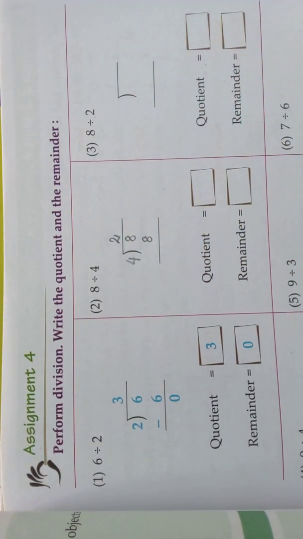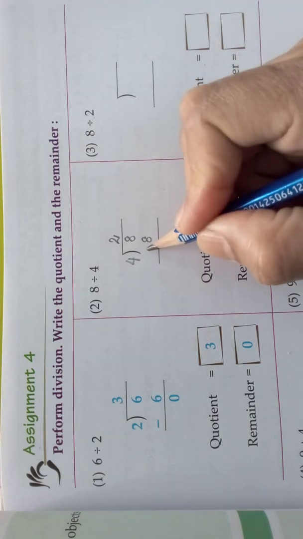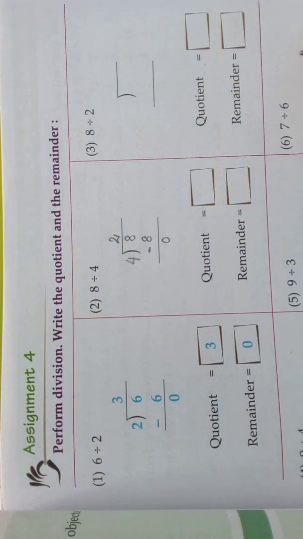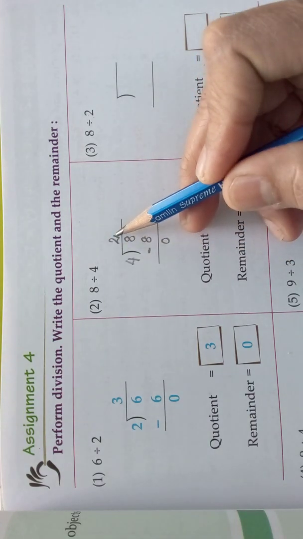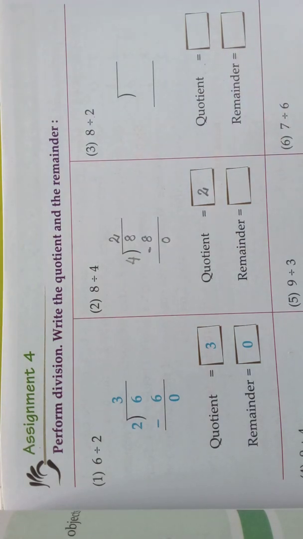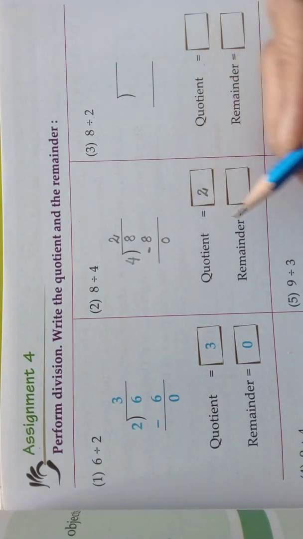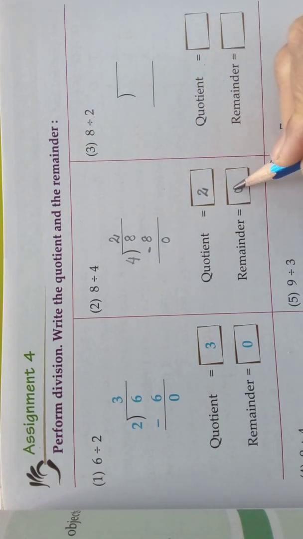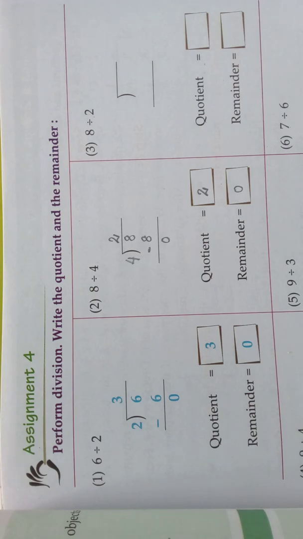So 8 is there. So we can tell 8 is divisible by 4 because 8 minus 8 is 0, the remainder is 0. So write the quotient now, in the quotient place. What is the number here? 2 is the quotient. What is the remainder? The place here, 0. That is the remainder place. That is the remainder, 0. Clear, children? So this is about division.